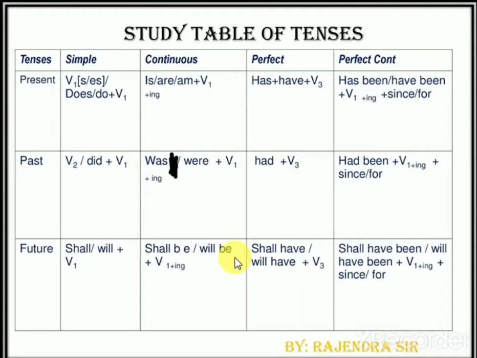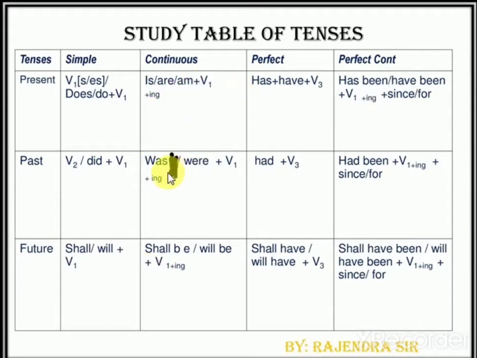First, in simple form use present verb v1; in continuous, present verb plus ing. See on the screen, in simple present tense you have to use only the present verb. In simple past, in an affirmative sentence, we use v2, and mostly simple means v1. Continuous, what is common? Present verb ing. I'm comparing with the present and past.